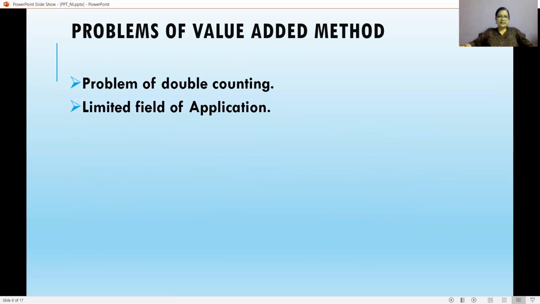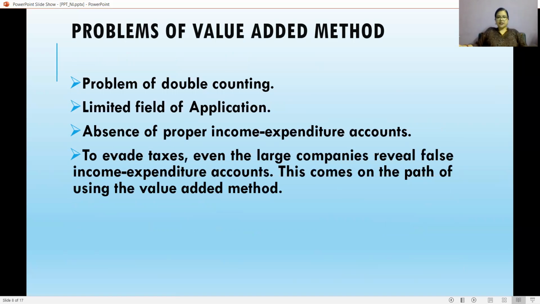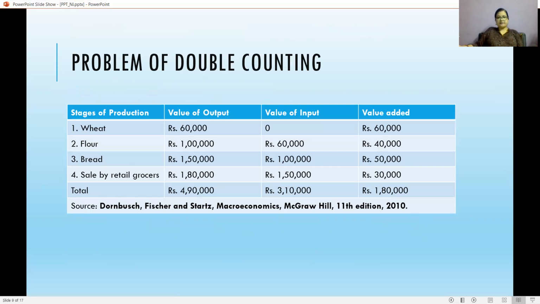The second problem is the limited field of application. Third problem is absence of proper income expenditure accounts. Fourth problem is to evade taxes. Even the large companies reveal false income expenditure accounts. This comes on the path of using the value added method. It is not possible to measure income of the employees in government administration by the value added method.